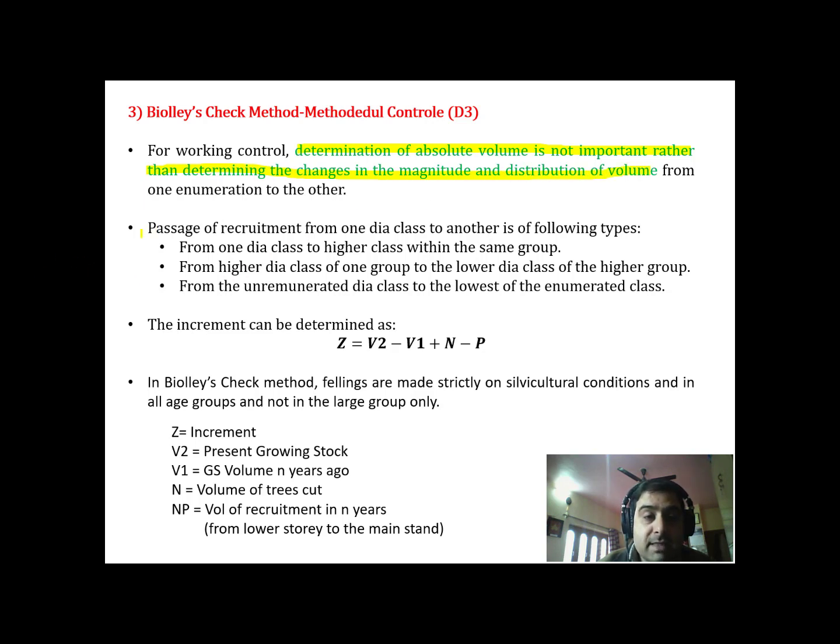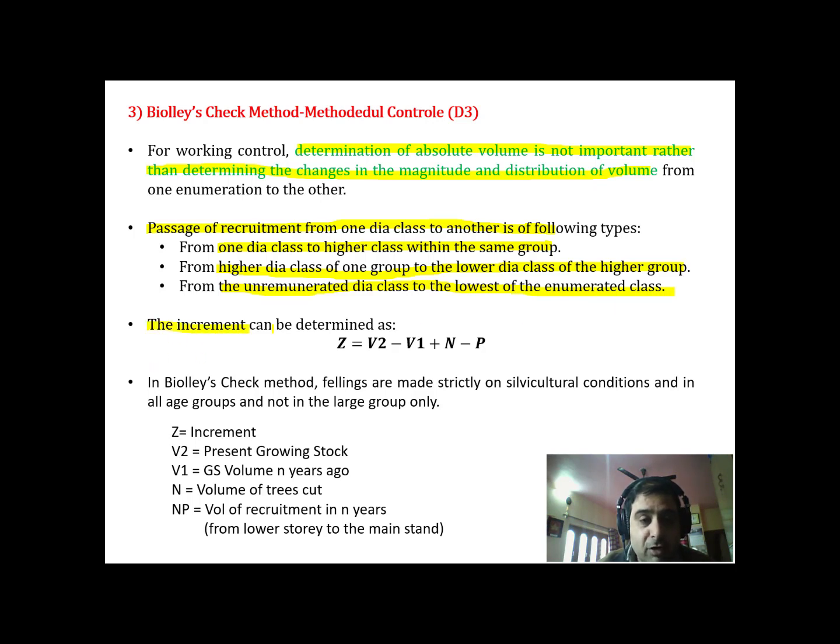Now, how did the passage of recruitment change from one dia class to another? From one dia class to a higher class within the same group, already told you. From the higher dia class of one group to the lower dia class of the higher group, we already discussed it. From the unenumerated dia class to the lowest of the enumerated class, this is the new thing which has been added.